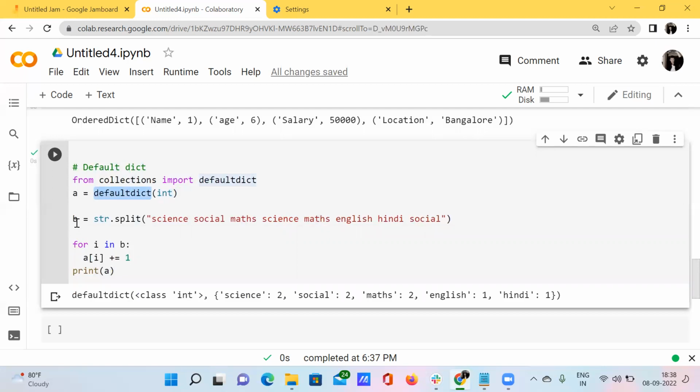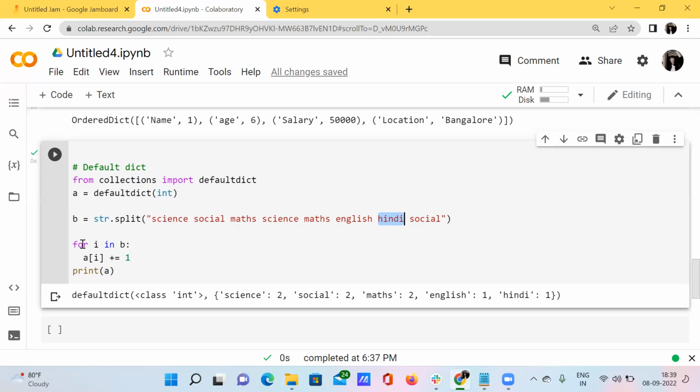So now what I have done, I just want to split the string. For that purpose, I have used the str.split function. Inside this, I have already passed some kind of phrase, nothing but science has been repeated for 2 times, social has been repeated for 2 times, and maths has been repeated for 2 times, English for 1 time, Hindi for 1 time. So what it will do? It will just split the unique strings, and it will also provide the count for that particular unique string also.